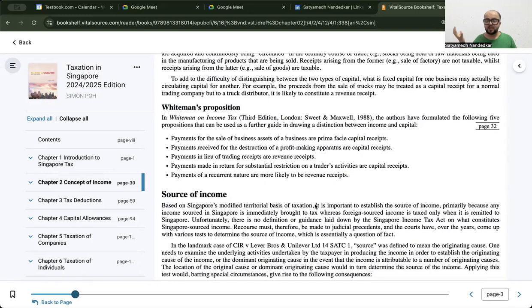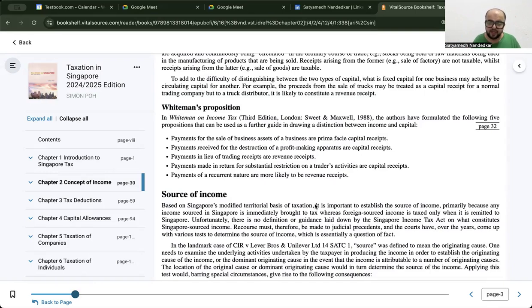Now, if that machine catches fire, and of course it is insured and you get insurance proceeds on the destruction of that machine, then in that particular case, the compensation you have received on the destruction of that capital asset would also be considered a capital receipt.